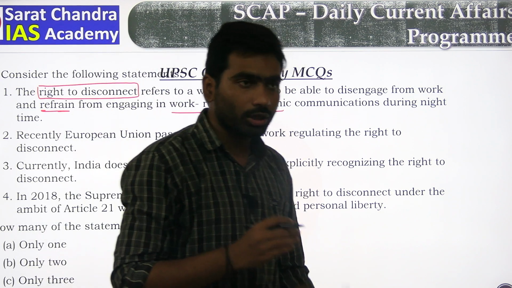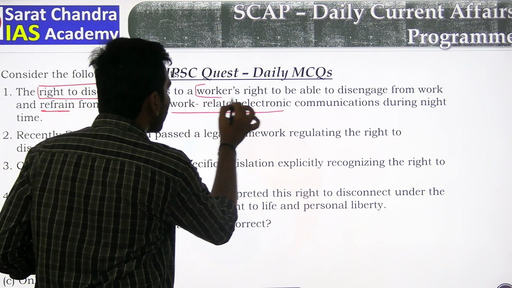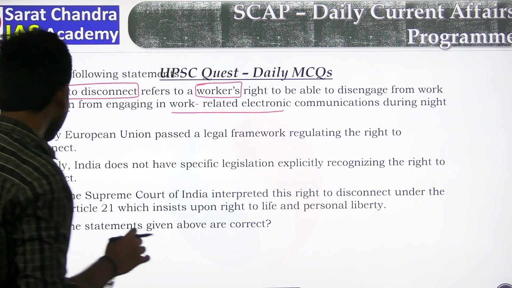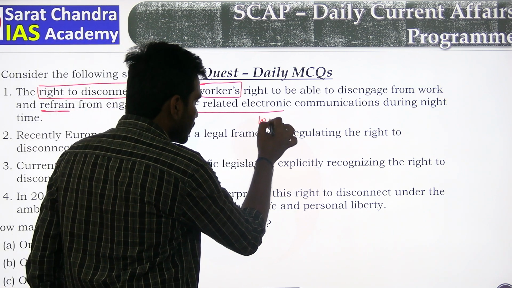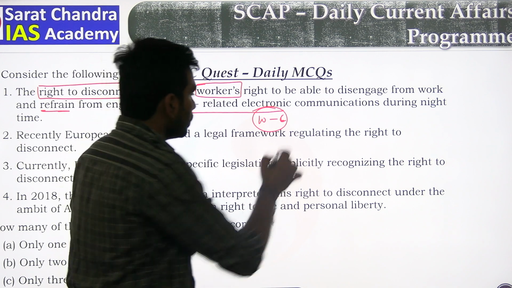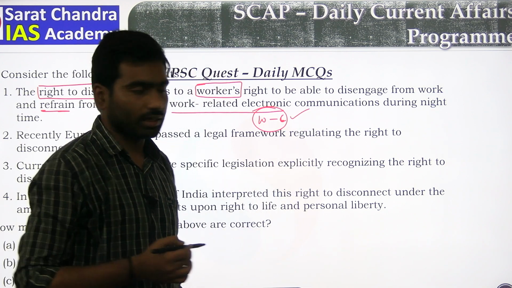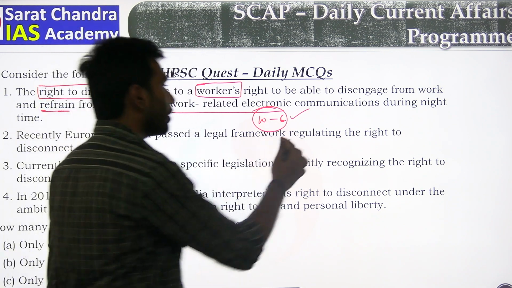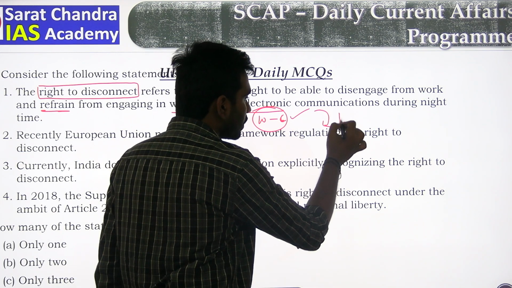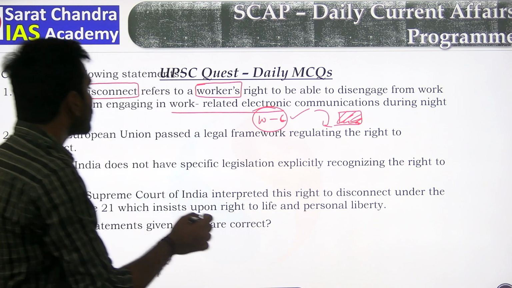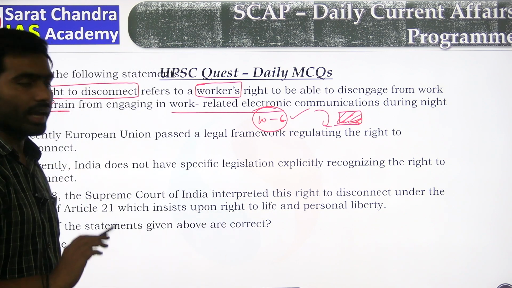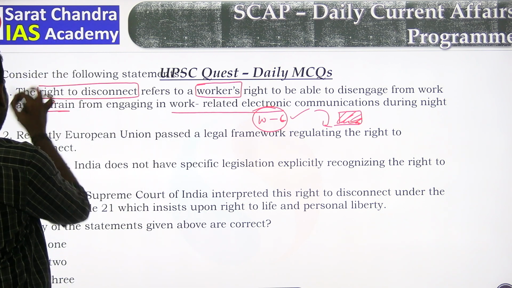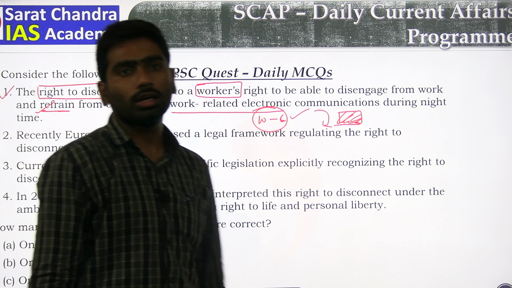The right to disconnect means it is the right of workers to be able to disengage from work. Suppose the timings are 10 to 6. After 6 o'clock, you have a right to disconnect. Under right to disconnect, you can disengage from work. Whatever the call from office and whatever the message from office, there is no provision. You can refrain from engaging in work-related electronic communication during night time. So this statement is correct. It is a clear-cut definition of right to disconnect.